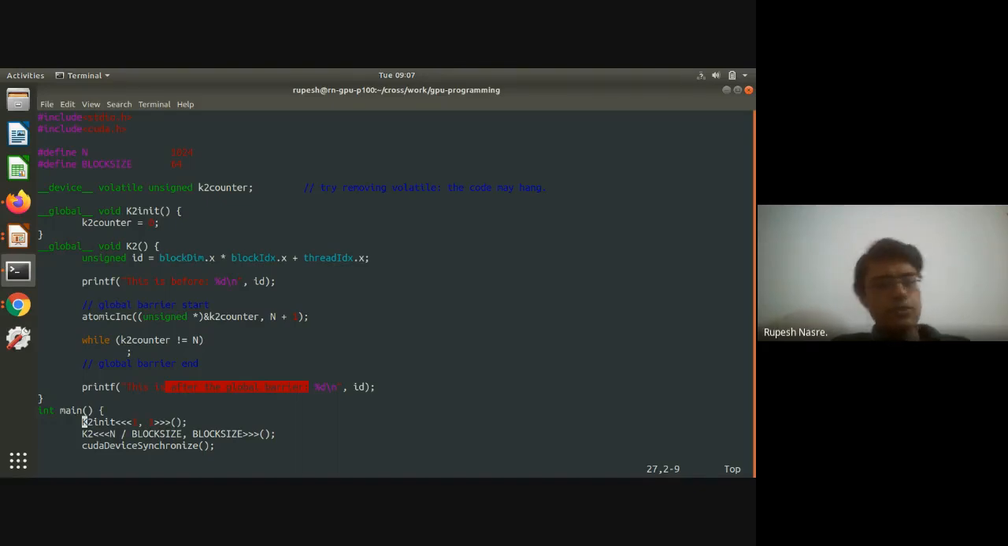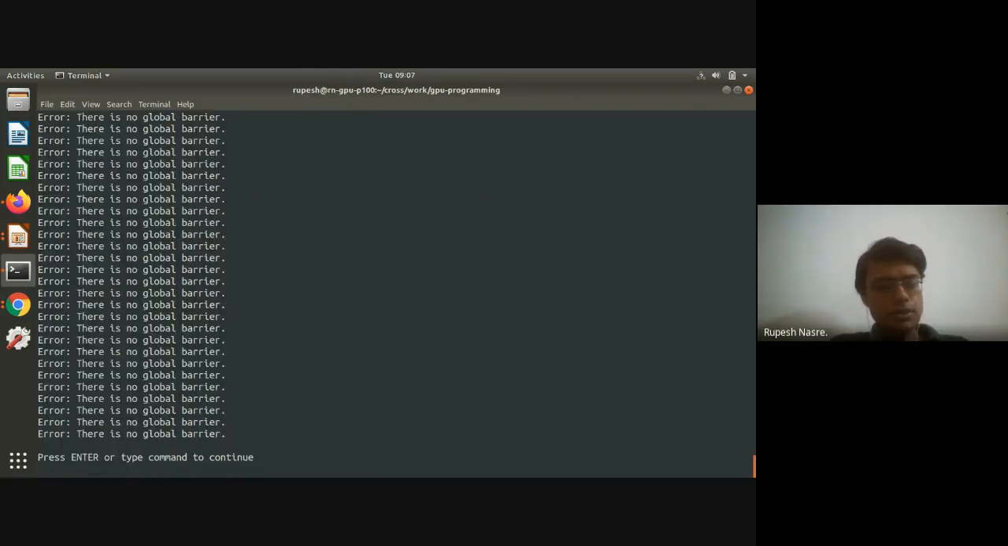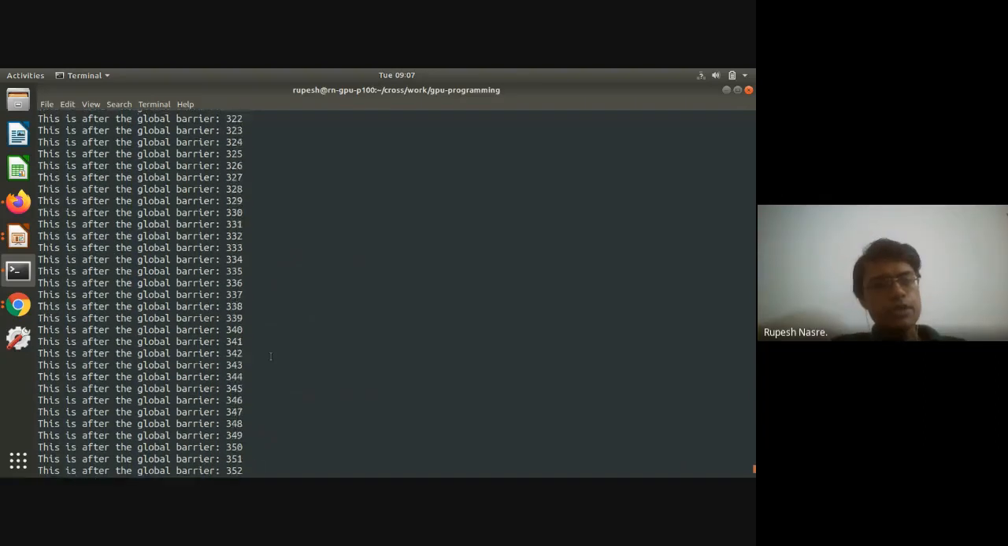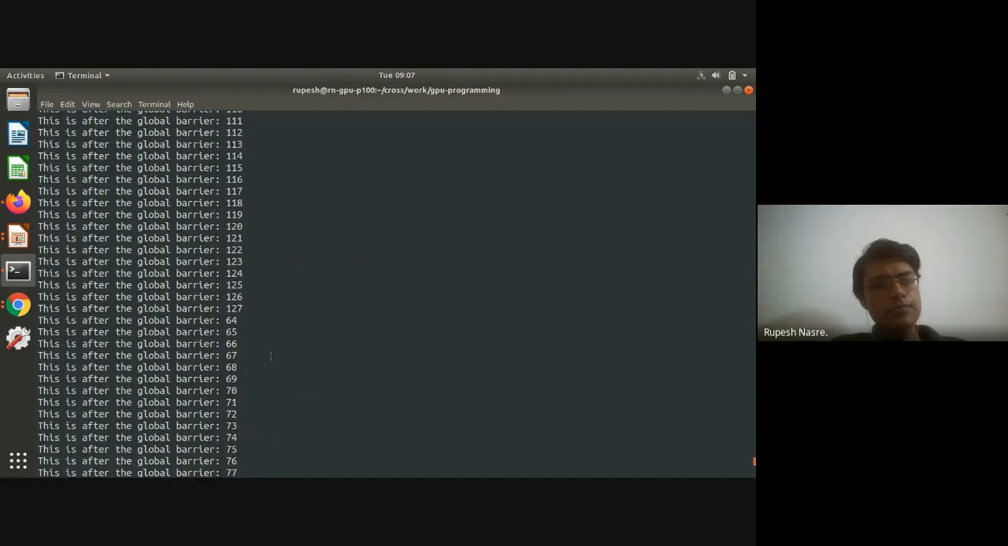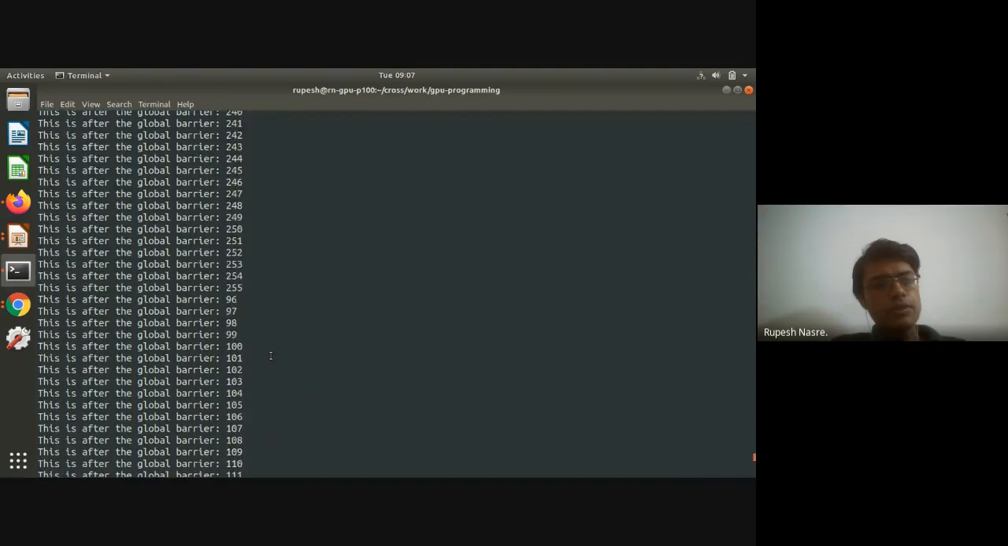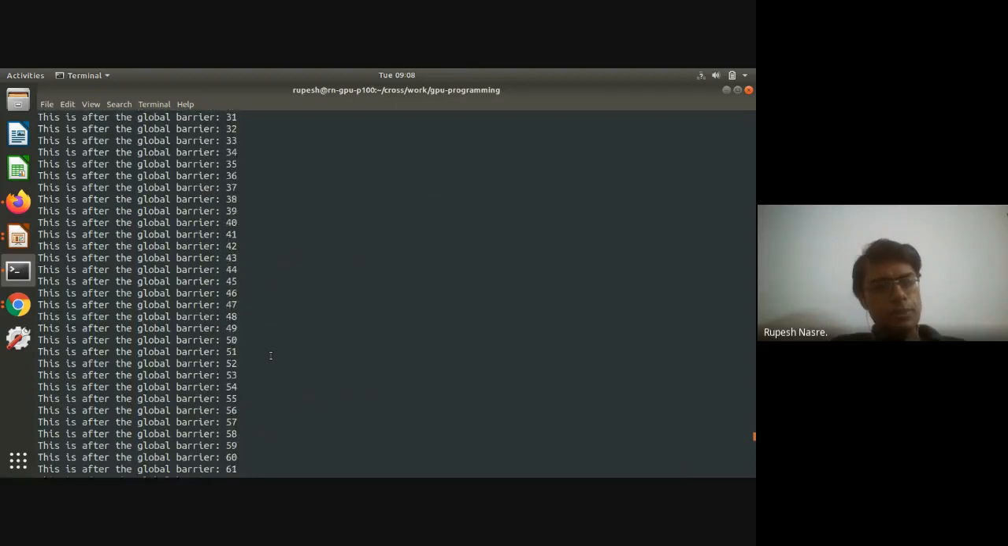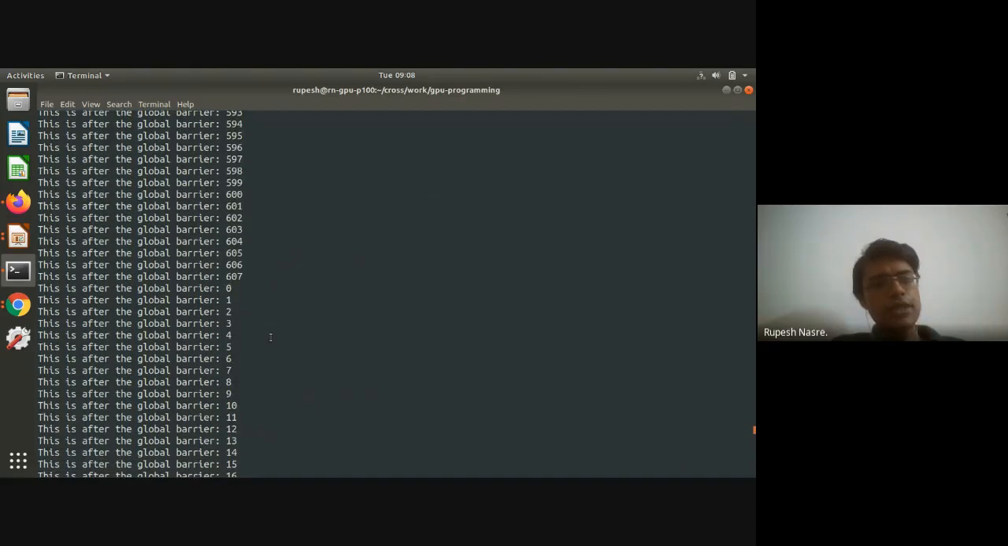Okay, so let's see if that works out. How does it compile and how does it run? So we expect that if this global barrier works, then the after statements should get printed after the before statements, right? So as you can see, it's going up. It looks like that is what is happening, although this doesn't give any guarantee, right?